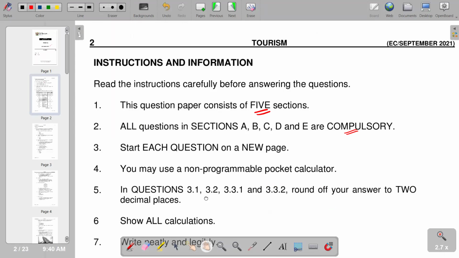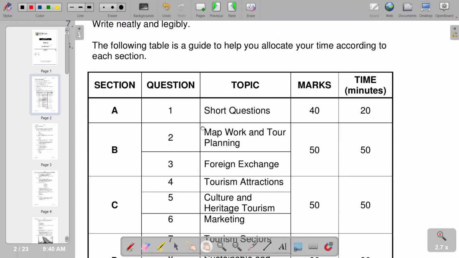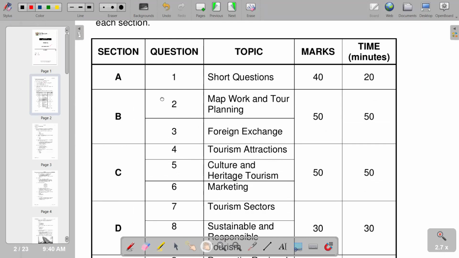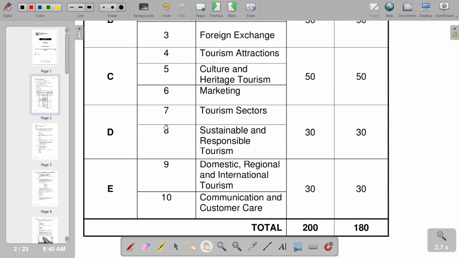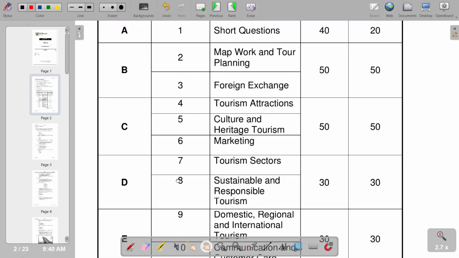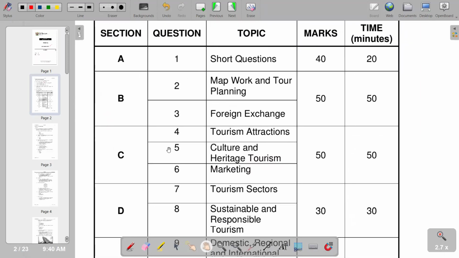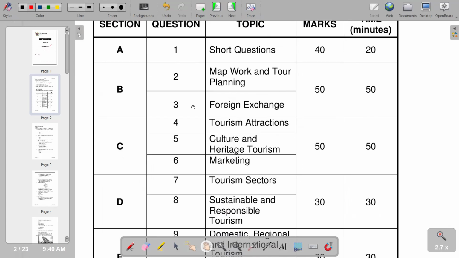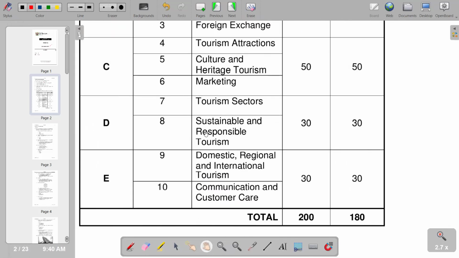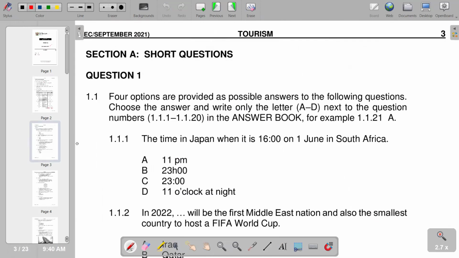So according to our sections, this is a breakdown that we have over section A up to E. And basically, this is the breakdown in terms of what we have. So with that, we would say that we have got a total of 200 marks in the question paper. And of course, it requires you to spend on average 180 minutes. So with that now, we move on to the first part of our question paper, which is our section A on short questions.